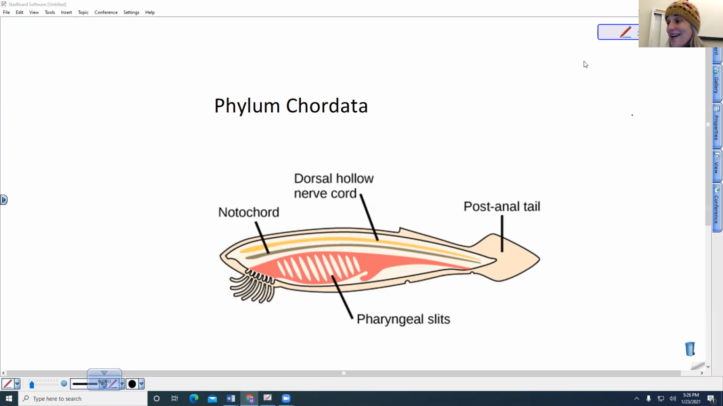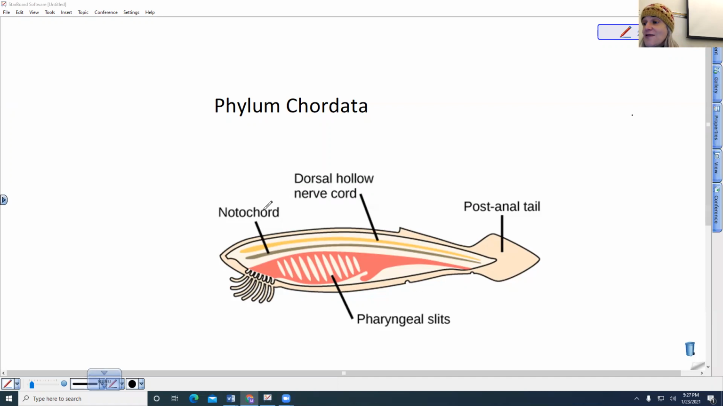The phylum Chordata is the phylum that we are located in, that we are classified into. So it includes vertebrates, but there are also some invertebrates. So it is both vertebrate and invertebrates. When we look at why all these organisms are classified together, we can talk about the shared common characteristics.